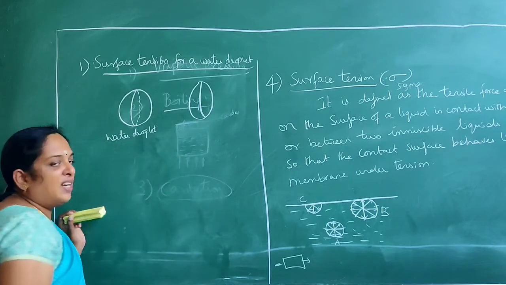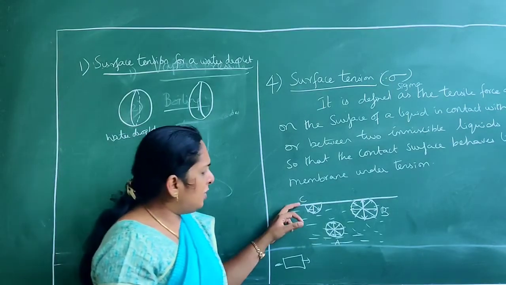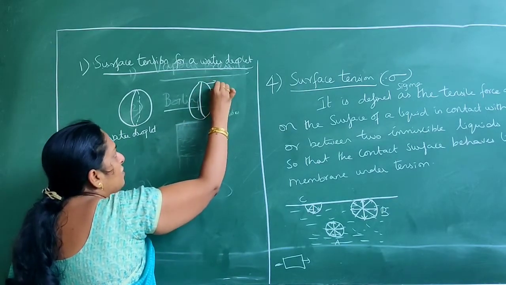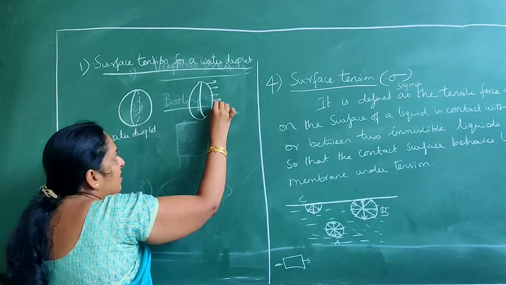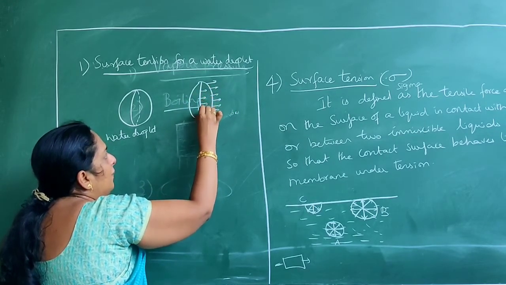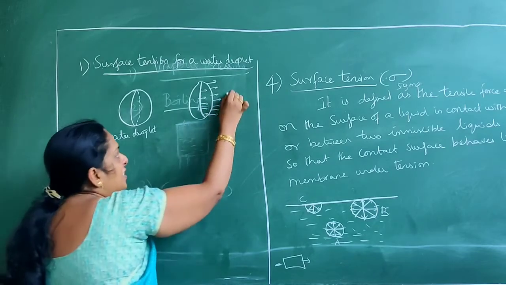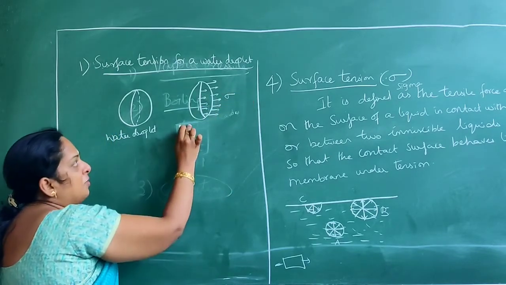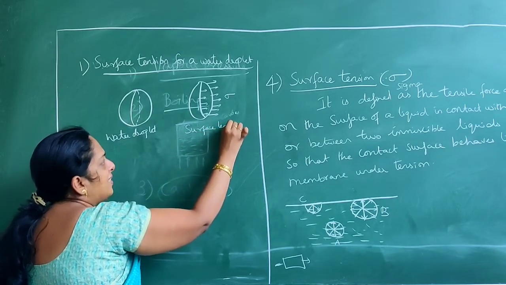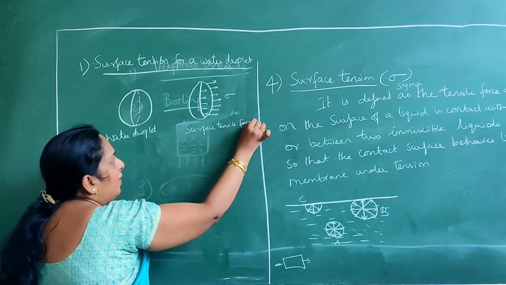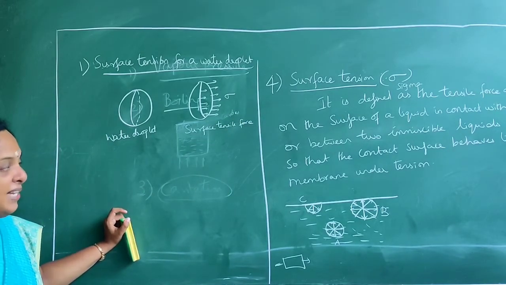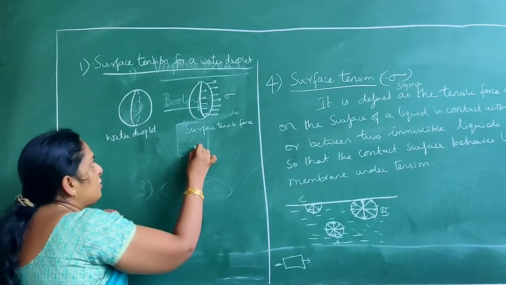Usually the surface tension force, where does it act? It acts on the contact surface. So here also the surface tension force is acting on the contact surface, which is the circumference of the bubble. This is denoted by sigma. This is your surface tension force, or tensile force. And one more thing is we have an internal pressure developed inside the bubble.